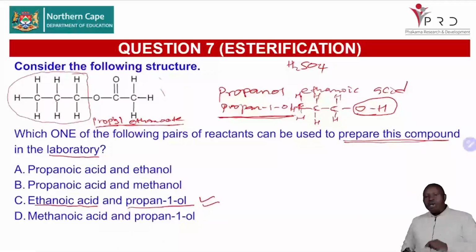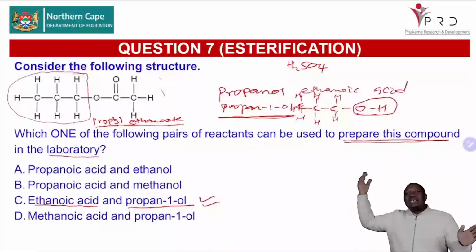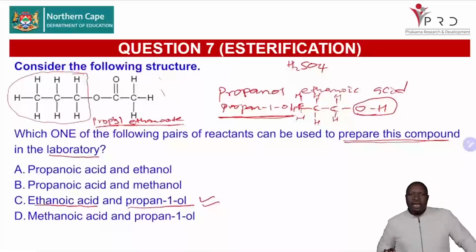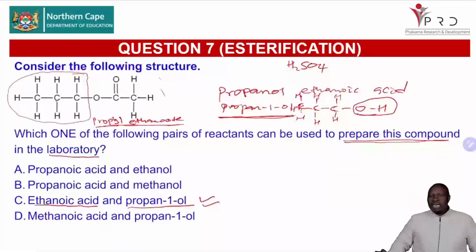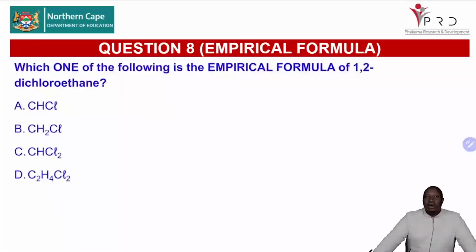And this is not the only product that is formed during esterification. Remember, we're having an alcohol reacting with the carboxylic acid to form the ester plus water. So you must always have in mind that water as well is an inorganic product that is formed during esterification. So I hope that helps you as you are revising all these topics.